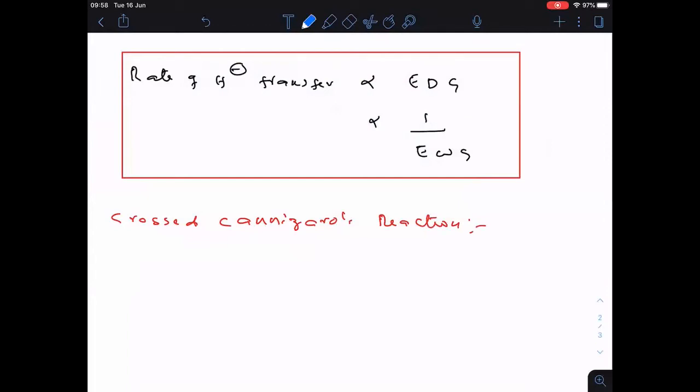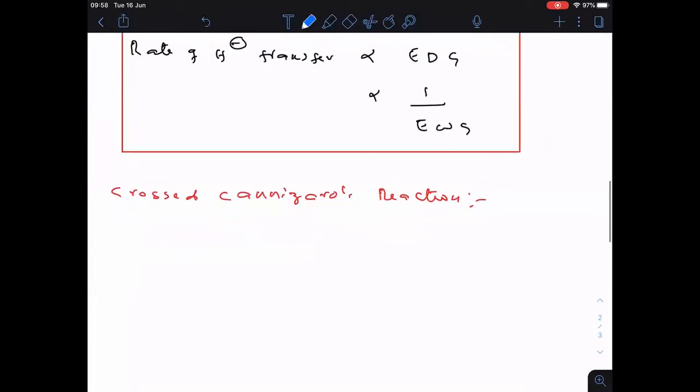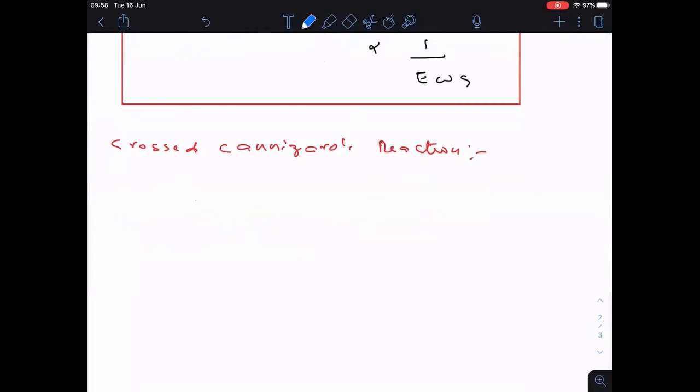Crossed Cannizzaro reaction. First of all, this crossed Cannizzaro reaction happens between which type of molecules? That is important to us. So now here I am writing clearly. It takes place between two different aldehydes.